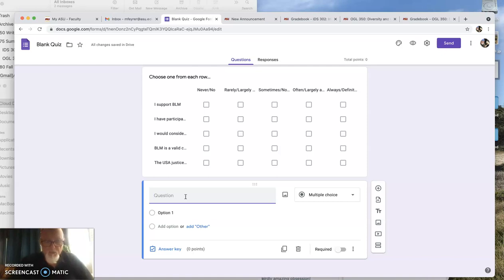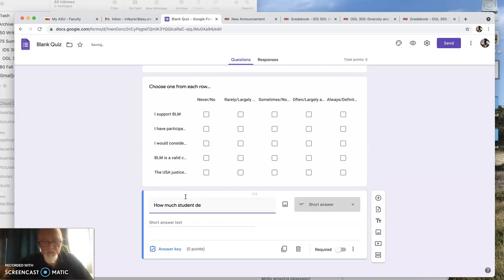You're talking about student debt. How much student debt do you have? Now remember, your survey is for random adults. Some who have not gone to college, some who have. Make sure that any question you use, anyone will get a choice. Too many times I've gotten surveys with the questions and the answers do not give me an option. I don't have an option. Okay? So make sure everybody has an option.